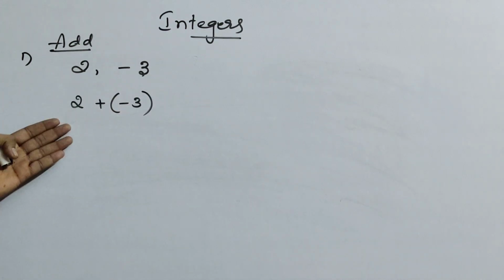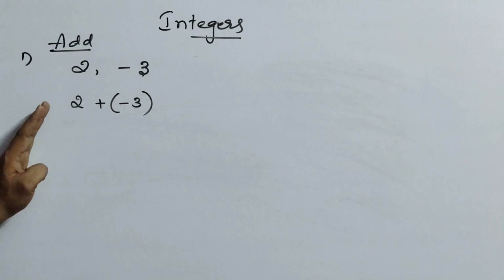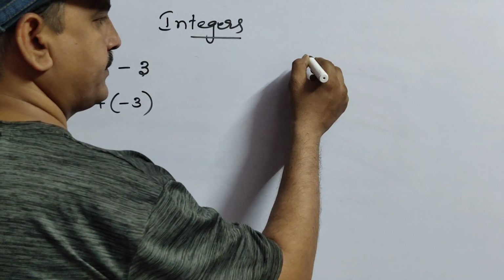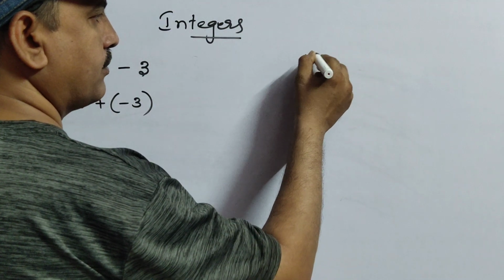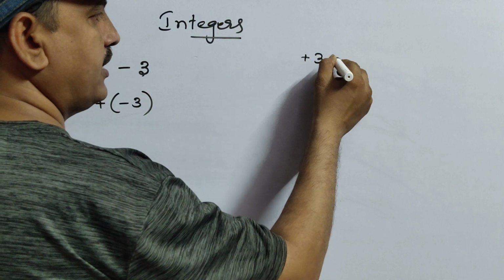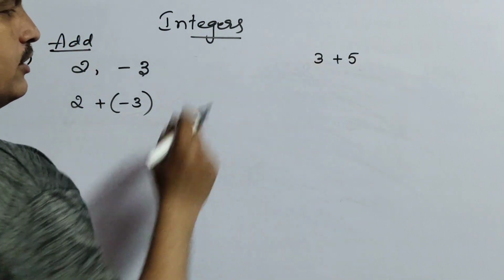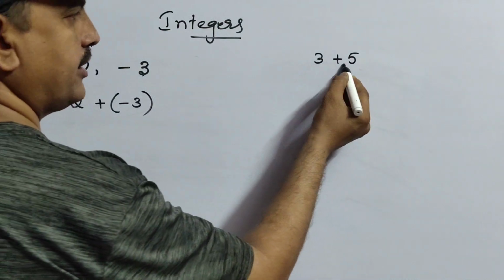So to solve this type of problems, first you have to know some rules and regulations, as we discussed in the regular class. See here, there are positive terms, that is plus 3 and plus 5. This one you learned in lower classes, how to add 3 plus 5.